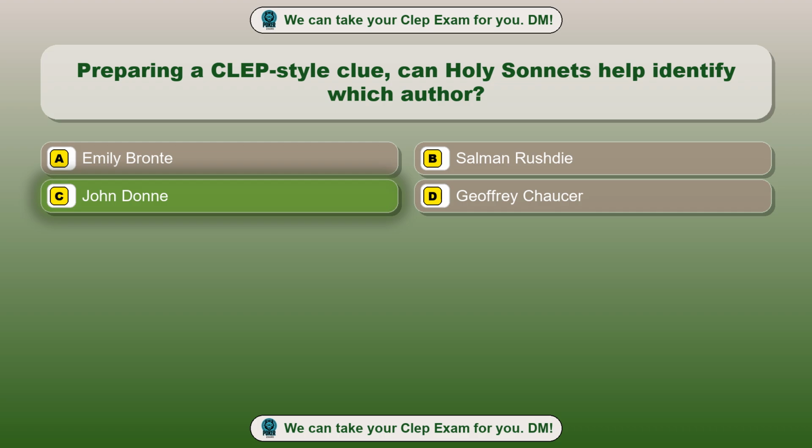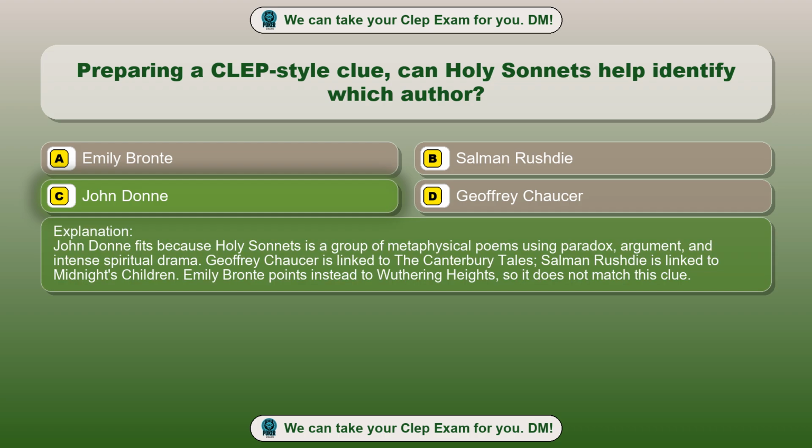John Donne. John Donne fits because Holy Sonnets is a group of metaphysical poems using paradox, argument, and intense spiritual drama. Geoffrey Chaucer is linked to the Canterbury Tales. Salman Rushdie is linked to Midnight's Children. Emily Bronte points instead to Wuthering Heights, so it does not match this clue.